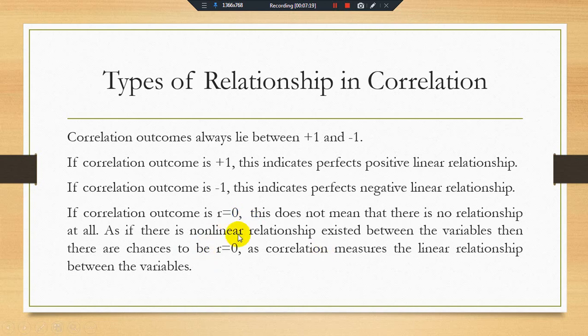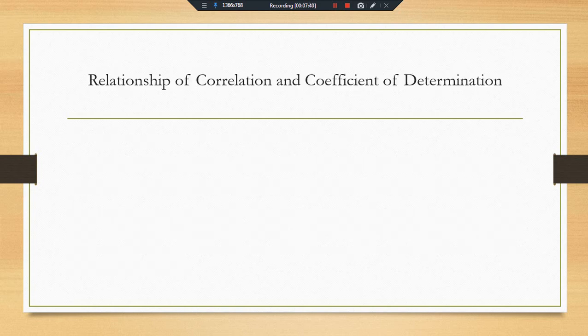Keep in mind that this simple correlation method always measures the linear relationship between the variables; in the case of non-linear relationships, this formulation cannot be applied. Okay, relationship of correlation and coefficient of determination.